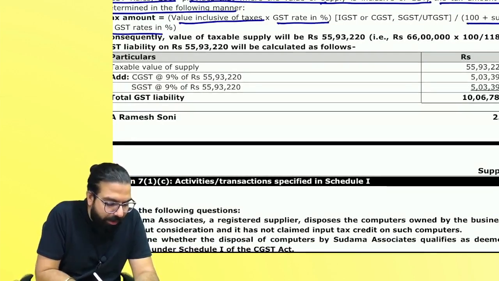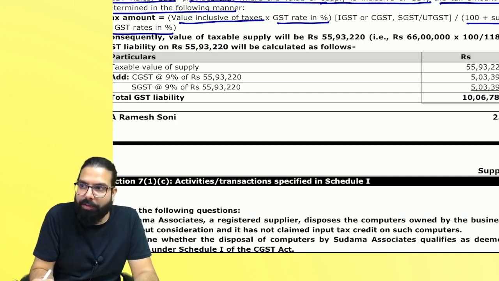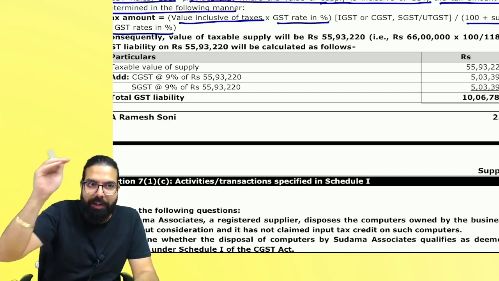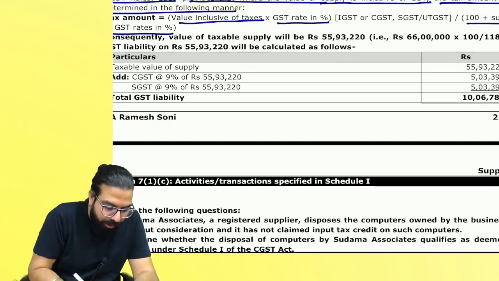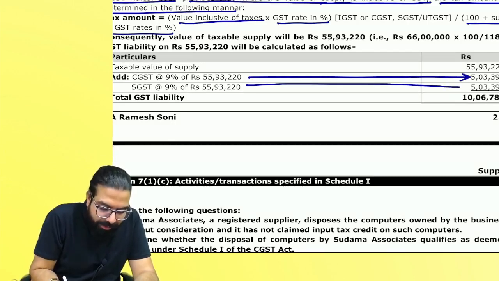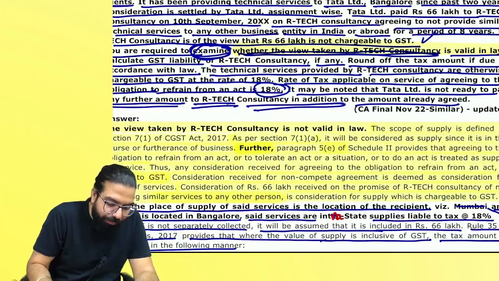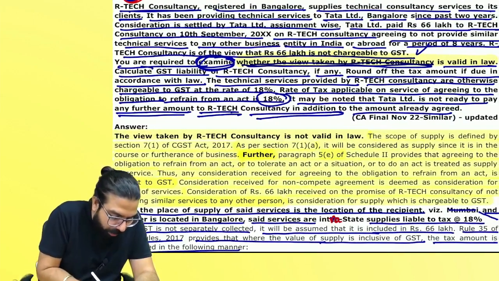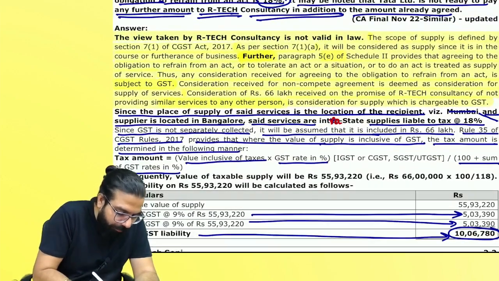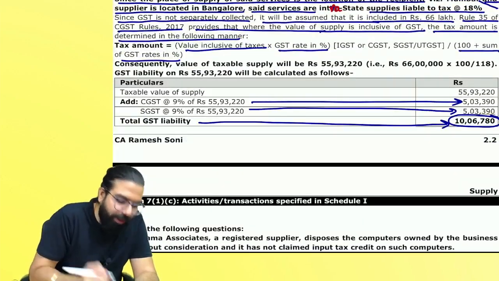Divided by 100 plus the rate. You understood or not? 66 lakh divided by 100 plus 18 into 18 will be GST. So, sir, CGST will be this much, SGST will be this much, and total liability will be this much. They have asked you to go ahead and compute also. Yes or no, everyone? Calculate. So, you first have to write the law and then you have to calculate also and come.